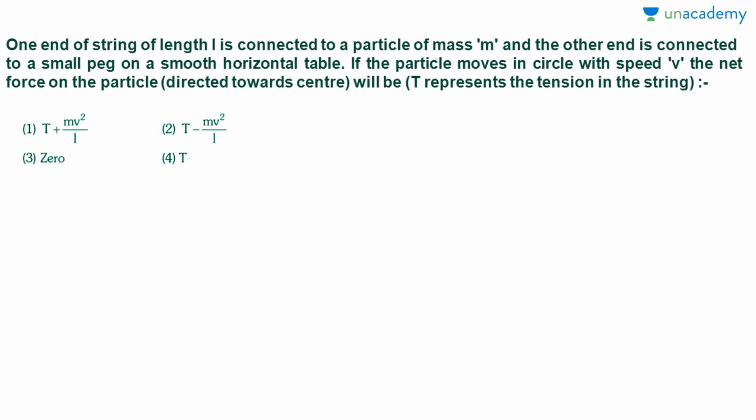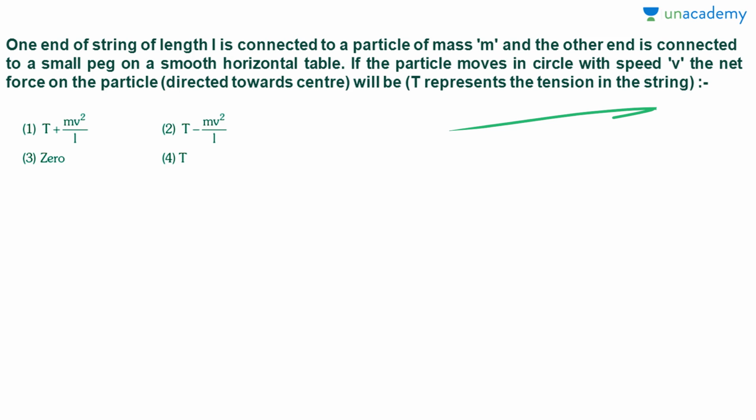Okay, so what does the next question say? One end of a string of length L is connected to a particle of mass m, and the other end is connected to a small peg on the horizontal table. If the particle moves in a circle with speed v, the net force on the particle directed towards the center will be, with T representing the tension.